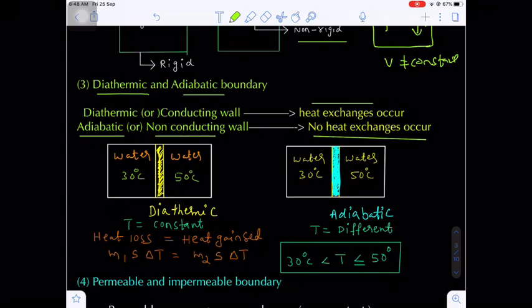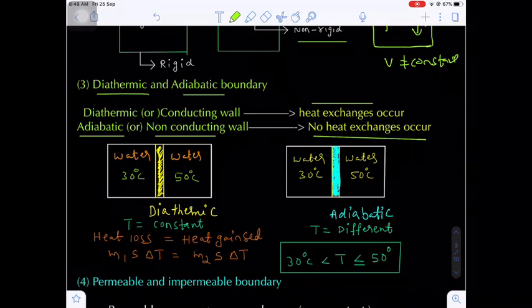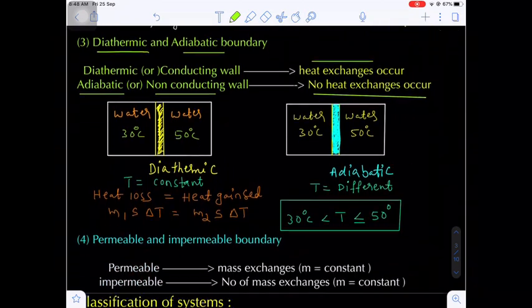A diathermic wall allows heat energy to flow, whereas an adiabatic wall doesn't permit the flow of heat energy. Are you getting my point?